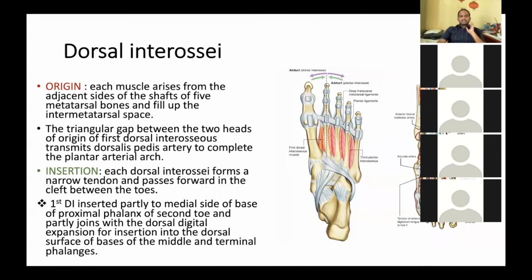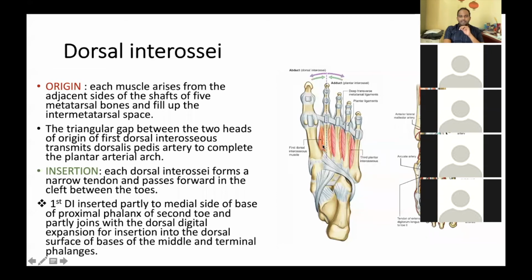Okay, so each muscle arises from where? From the adjacent sides of how many metatarsals do we have? 5 metatarsals: 1, 2, 3, 4, and 5. So all these dorsal interossei muscles, which are bipinnate muscles, are numbered from the medial to lateral side. So this is the medial side, yes or no?